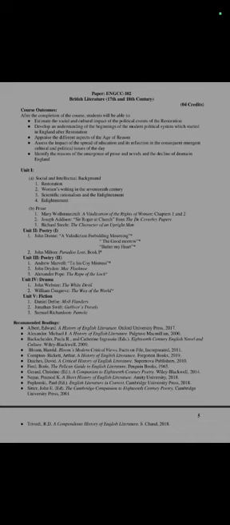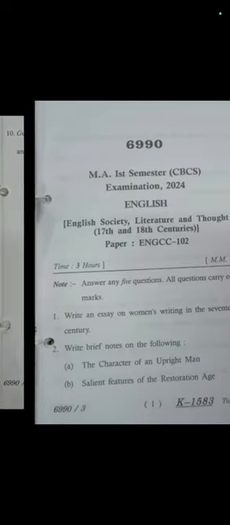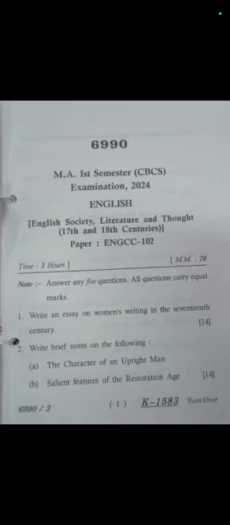Then Unit 4, you have The White Devil, important, and The Way of the World, asterisk marked. Number 5 is fiction: Daniel Defoe's Moll Flanders, then Gulliver's Travels, and then Pamela. Okay, let's look towards the questions which were asked in 2025. Why I discussed the syllabus with you first is because there are many students who at the end find the syllabus here and there. So it's very important to know that.